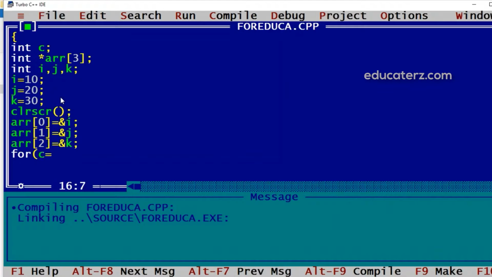Then we can have c equal to 0, c is less than 3 and c++.